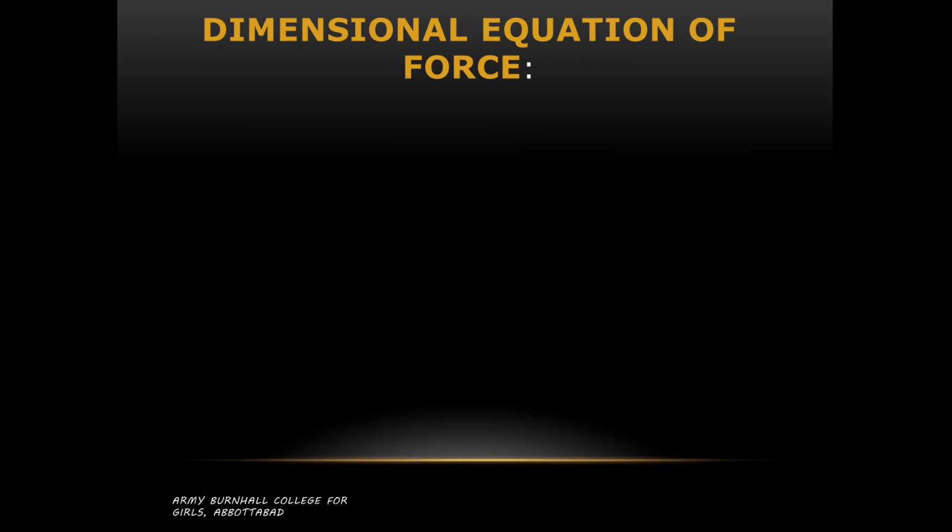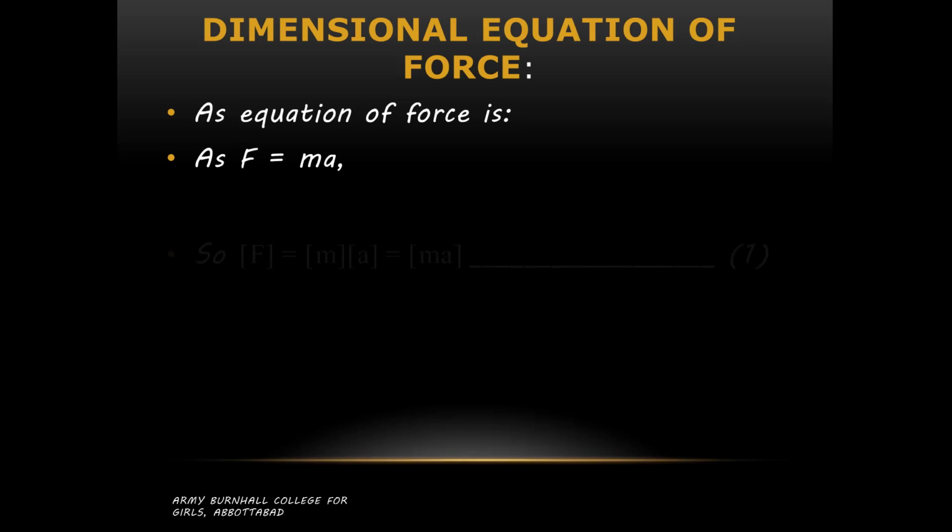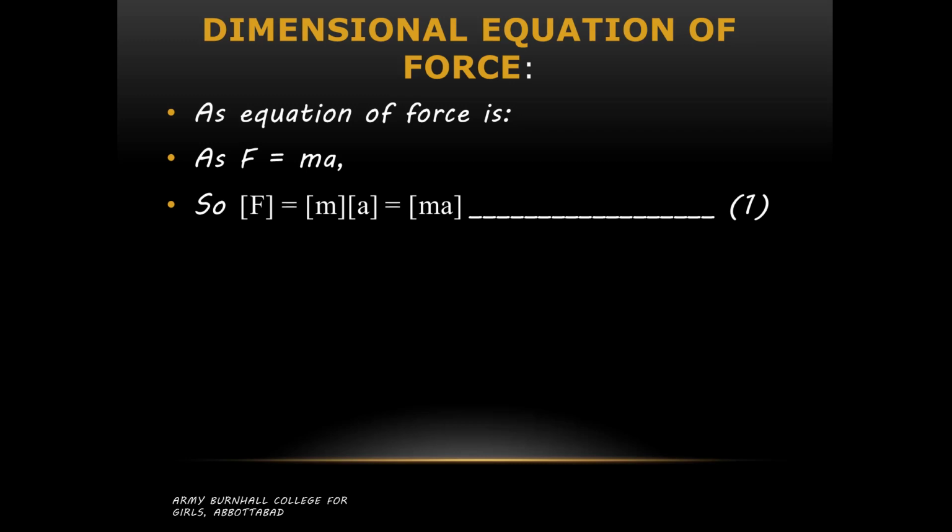For example, if we are considering the dimensional equation of force, we know that the equation of force is F equals ma, by Newton's second law. So what we will do now, we will apply dimensions on both sides. We will write it as square brackets: dimension of force is equal to dimension of mass multiplied by dimension of acceleration, and in multiplication we can write both quantities within a single square bracket.